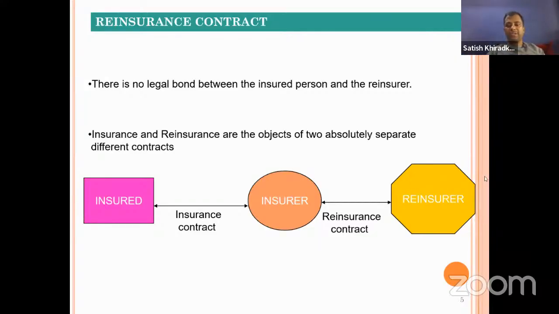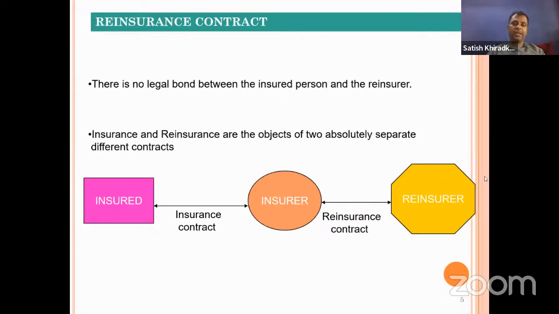So all kinds of questions we will discuss, from easy to tougher ones. Such a question can come: reinsurance is a contract between which of the following? They can give you insured and insurer, insurer and reinsurer, reinsurer and reinsurer, insurer and insurer. Likewise, they can provide you the options. So always remember, there will be one insurer and another reinsurer.